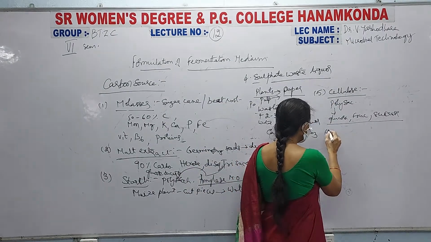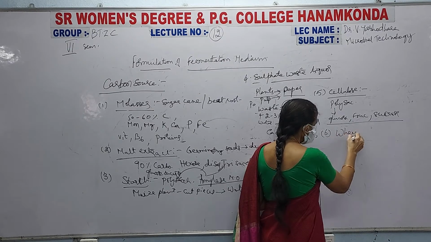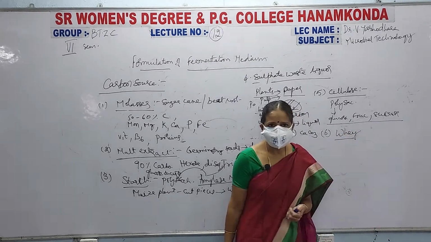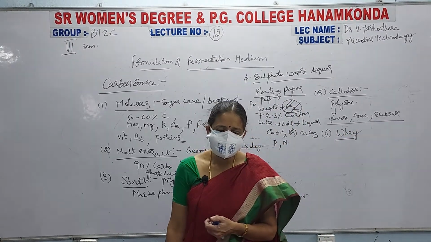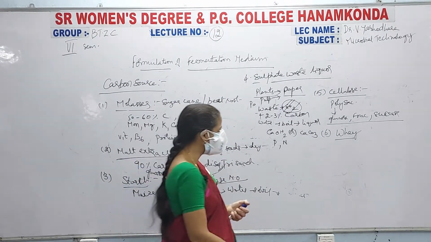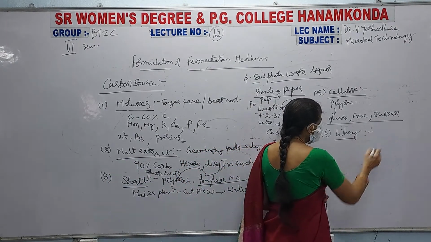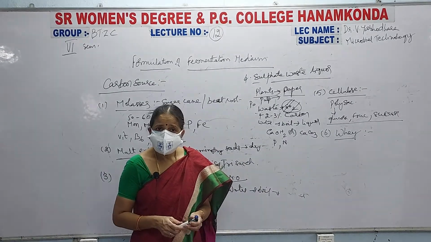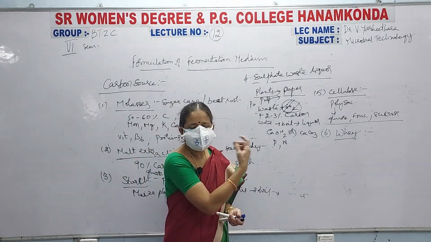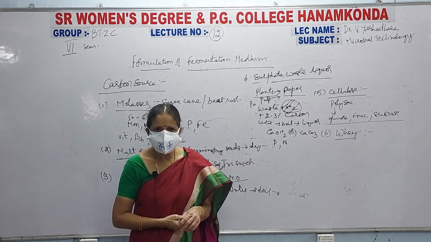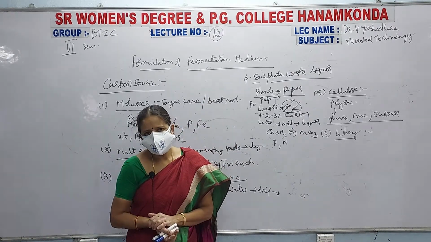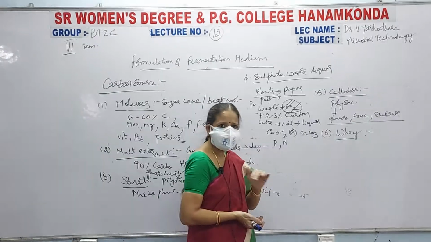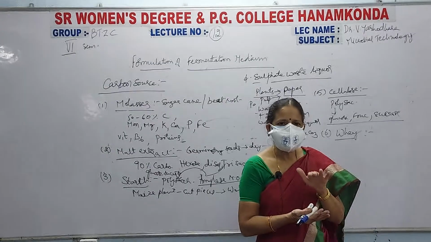Next, coming to the sixth one is Y. Not WHY, it is WHEY. Don't think madam wrote it wrong, it is called whey. Whey is nothing but the liquid byproduct of the dairy industry. What is it? Simply, daily in our house we will be having whey. What does it mean? When you take the milk and allow it to curdle, curd is formed.